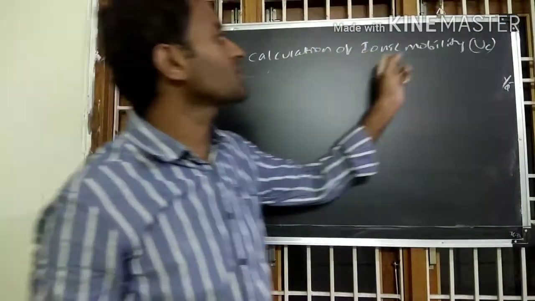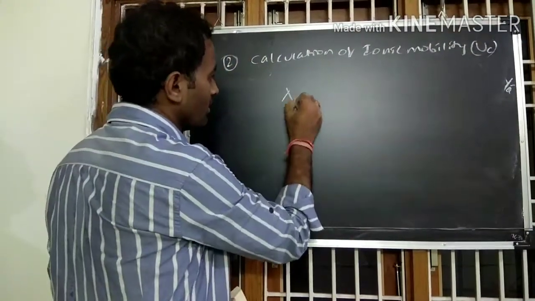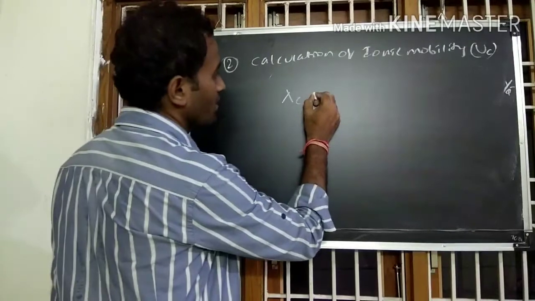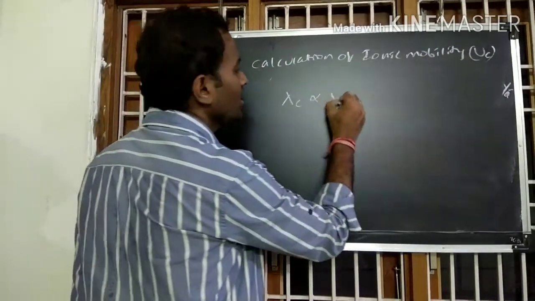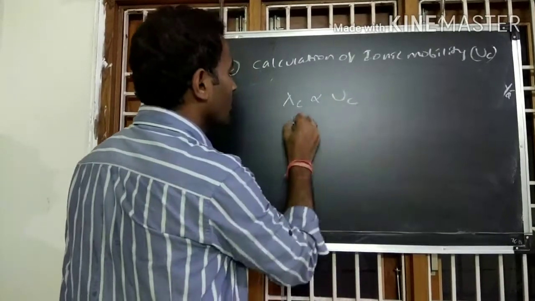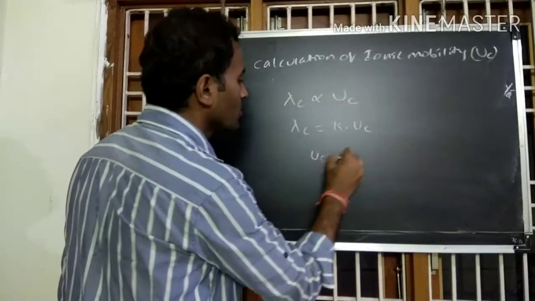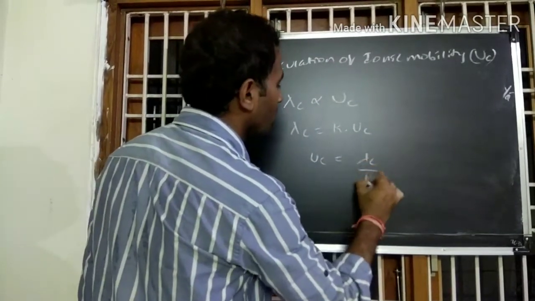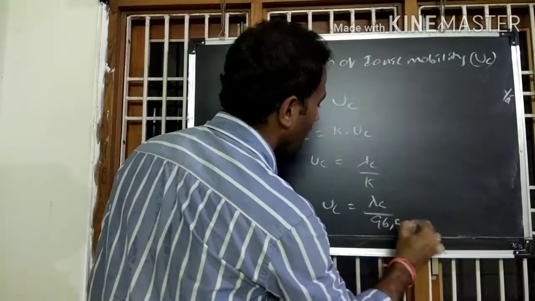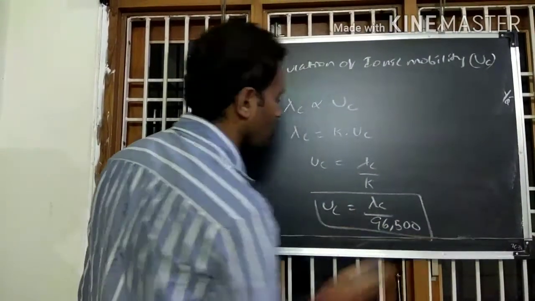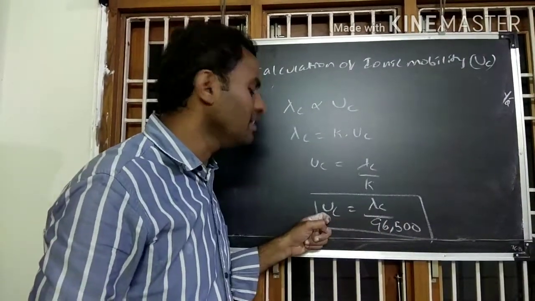The second application is calculation of ionic mobility of a cation. According to our previous discussions, the ionic conductance of a cation is proportional to the ionic mobility of the cation. So by removing this constant, we will get Uc. So here Uc equals lambda c by F, that is, Uc equals lambda c by 96,500. So using this relation, if we know the ionic conductance of a cation, we can calculate the ionic mobility of a cation.